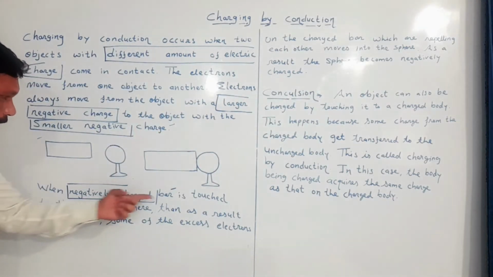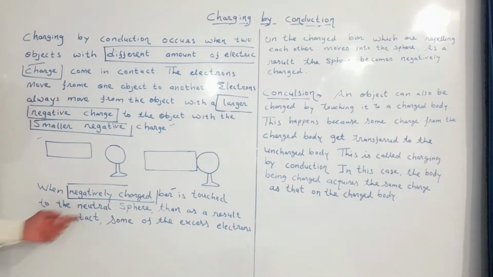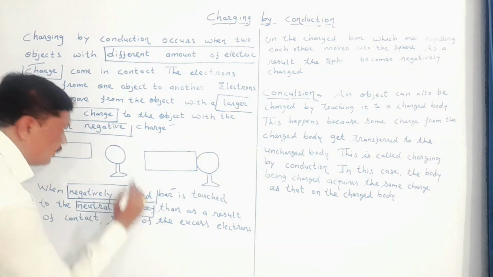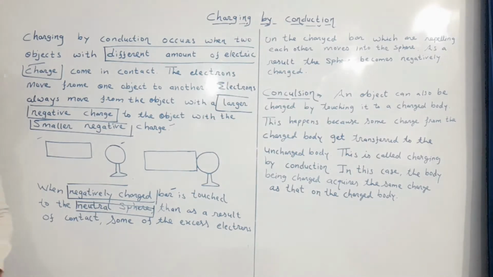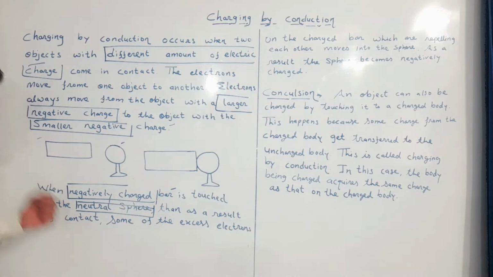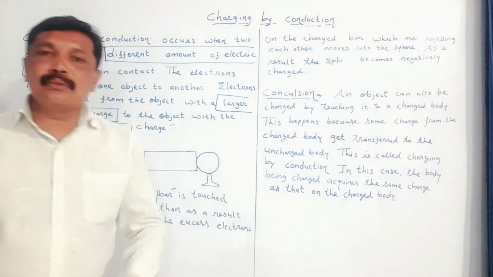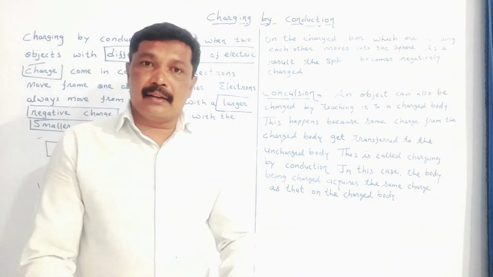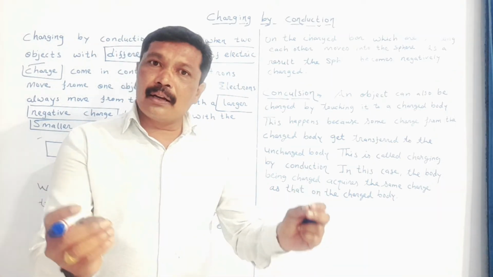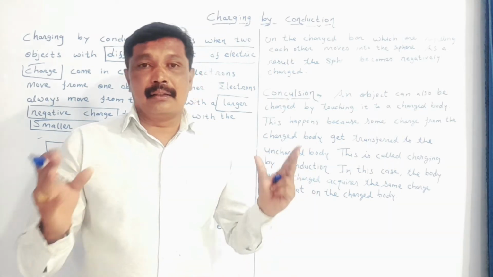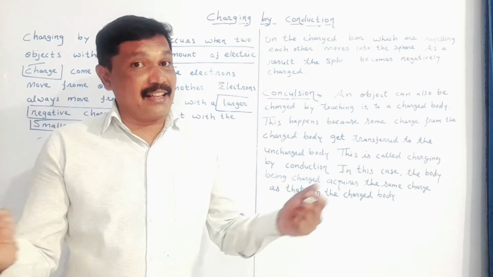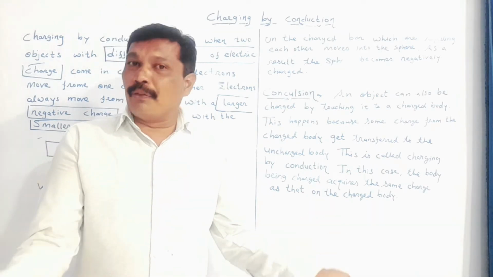When a negatively charged bar is touched with a neutral sphere, then as a result of contact, my dear student, when we keep a negatively charged bar in contact with a neutral sphere, naturally there will be flow of electrons.